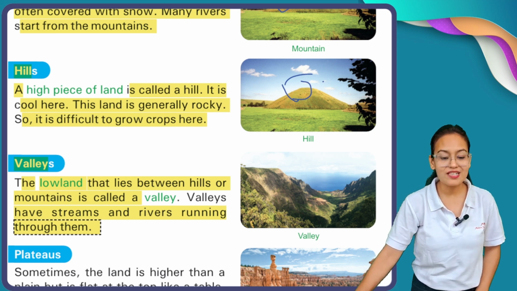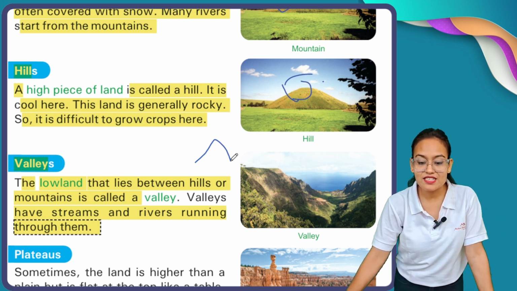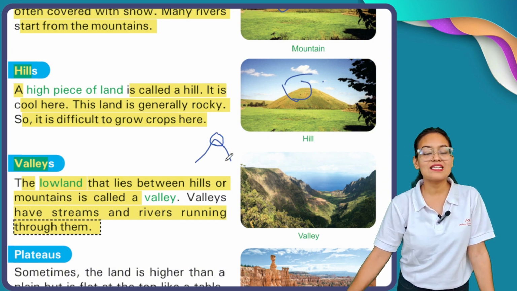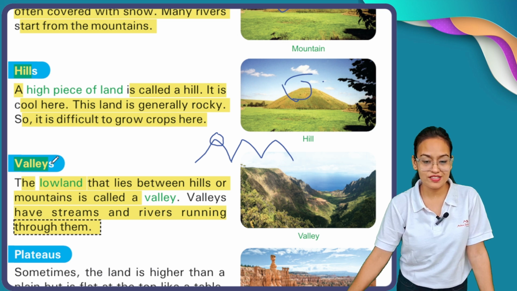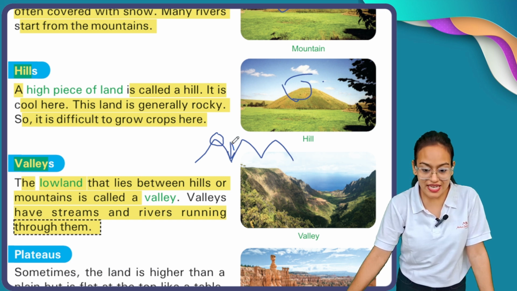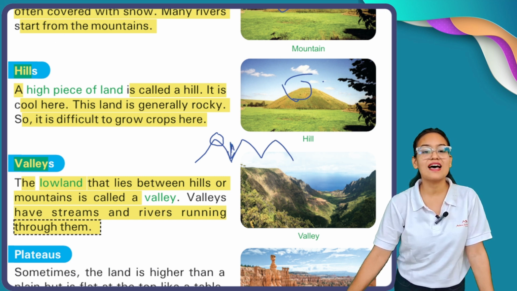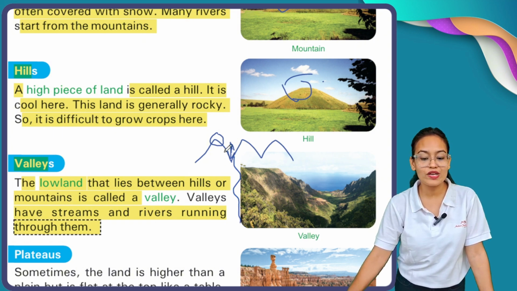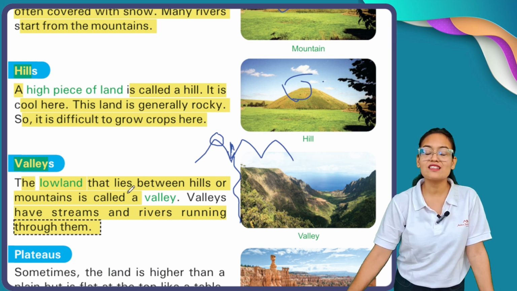Now, my dear children, let me show you. See, this is your mountain, and this portion is called a hill, but there is a series of mountains. Now what is the meaning of valley? These areas are very deep, so these areas are called valleys. And in these valleys various rivers and streams are flowing.